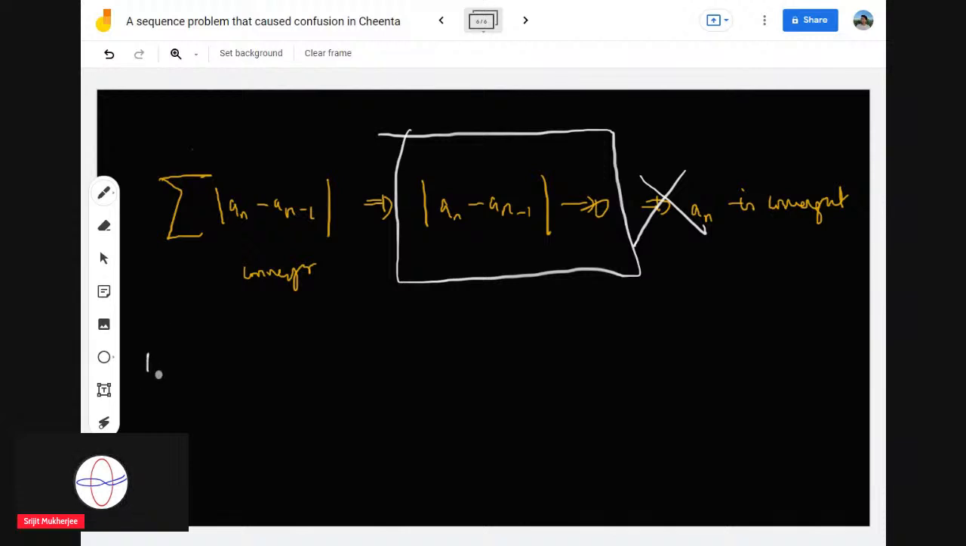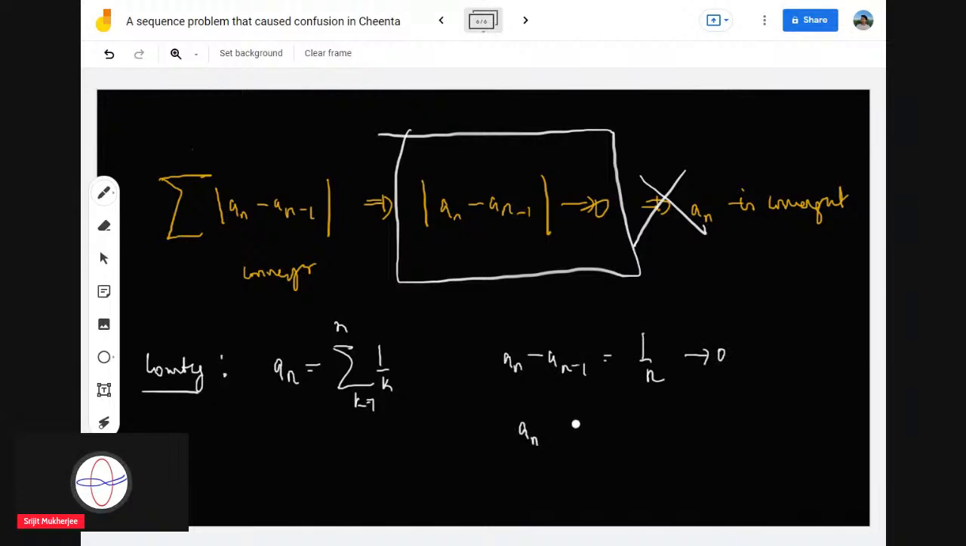So what is the counterexample for that? The counterexample is, if you take a_n to be the sum of 1 by k from 1 to n. Observe that a_n minus a_{n-1} is nothing but 1 by n, which goes to 0, and a_n is a harmonic series, so it's not convergent, it goes to infinity. So you can understand that this condition alone will not suffice for a_n to be convergent. We need some stronger assumptions.